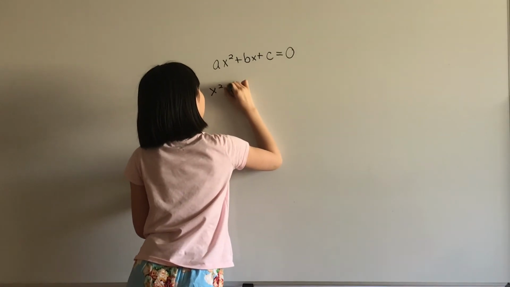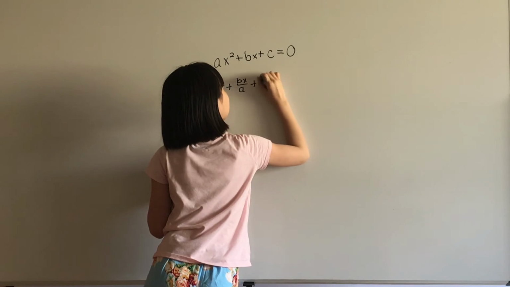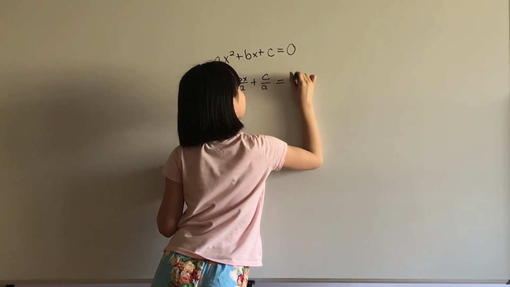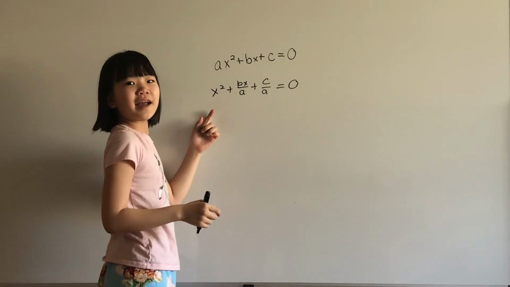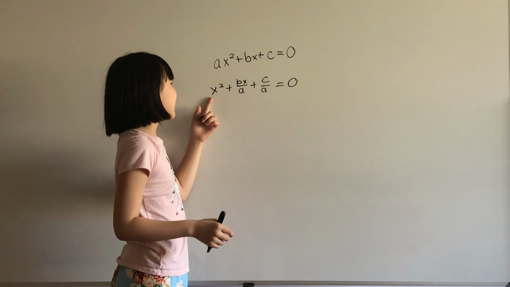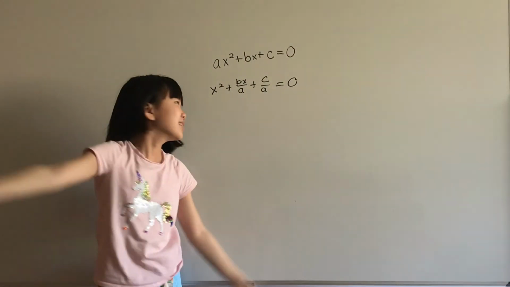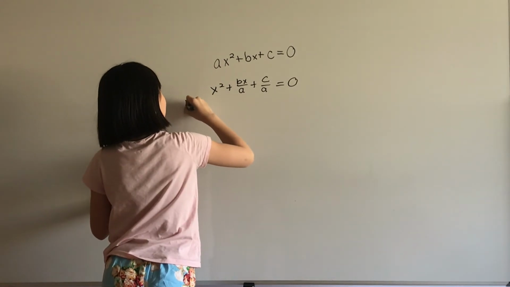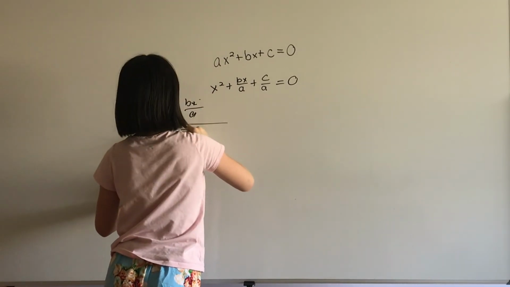So x squared plus bx over a plus c over a equals 0. Yippity yippee doo! Now, the a in a squared plus 2ab plus b squared is just x. Everybody loves it when it's just x, doesn't everyone? So bx over a over 2x.